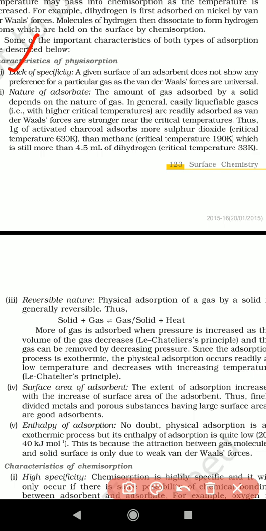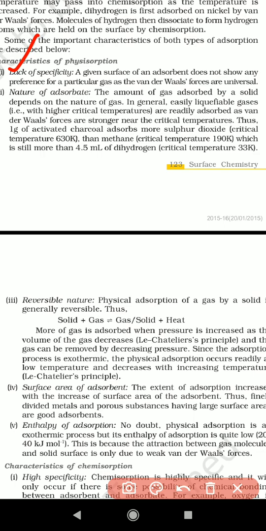That means a given surface of an adsorbent, whatever the solid material you are taking, does not show any preference for a particular gas. That means it is not that only oxygen gas will be adsorbed, or only nitrogen gas will be adsorbed. There is no particular preference; priority is not mentioned for any gas.